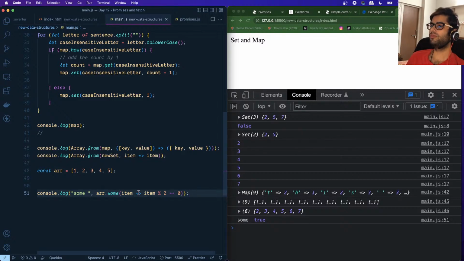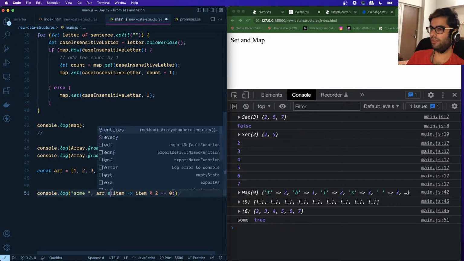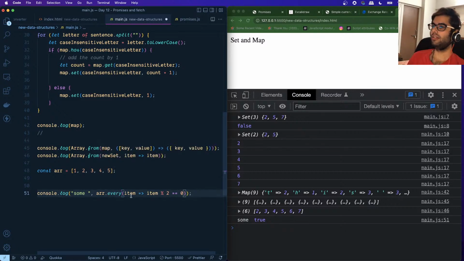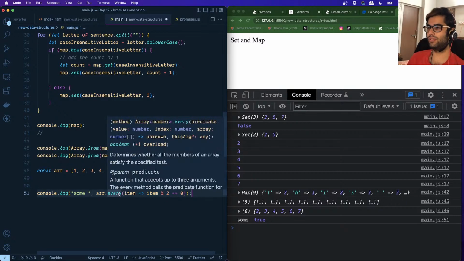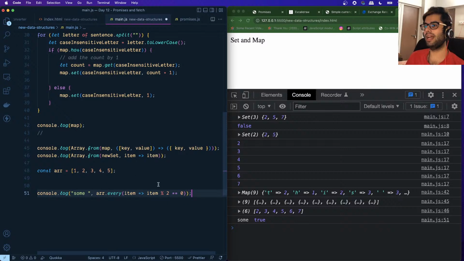Suppose we want to check whether every element in the array is even, so there's another function known as every, right? So it will evaluate this condition and it will only return true if this condition is satisfied for all the items in the array. Whereas in case of some, even if one of the items satisfies this condition, we would get the result as true. So over here we're getting the result as false, right?